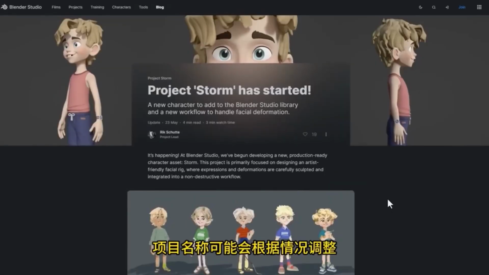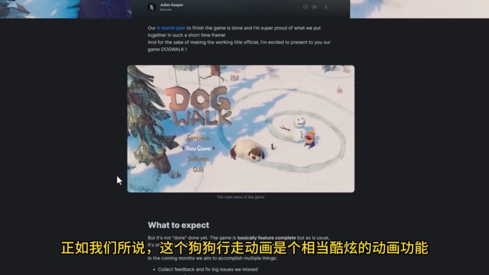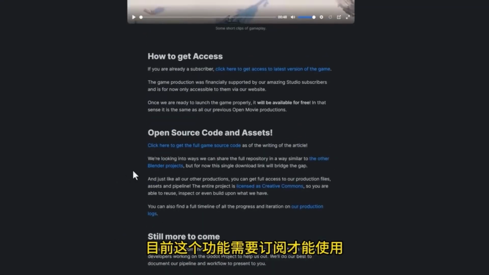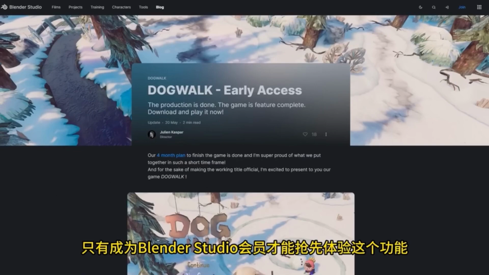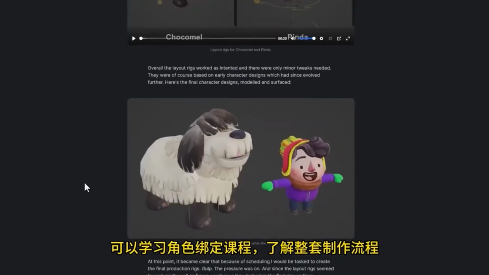The project is currently named Storm, but the name may be adjusted based on circumstances and the development direction. The previously mentioned dog walking animation feature has now been released, and as we said, this dog walking animation is quite a cool feature. Once this feature is officially launched, I would like to experience it myself. Currently, this feature requires a subscription to use, and only by becoming a Blender Studio member can you get early access to this feature. If you want to learn about the production process behind these cool features, you can take the character rigging course to understand the entire production workflow.